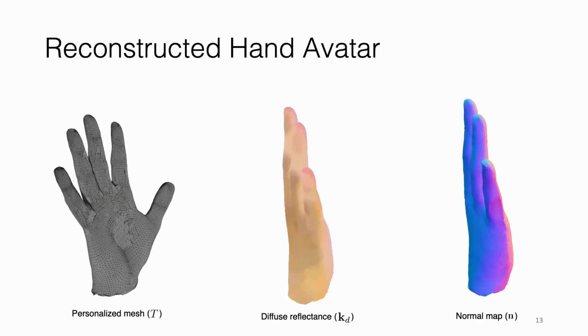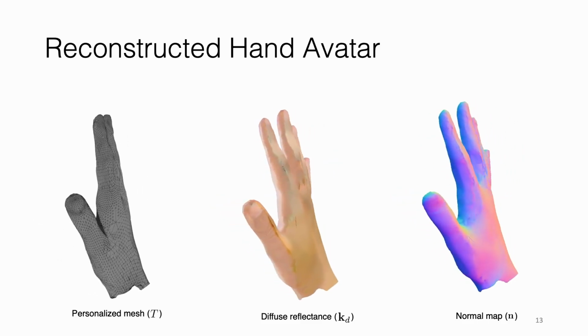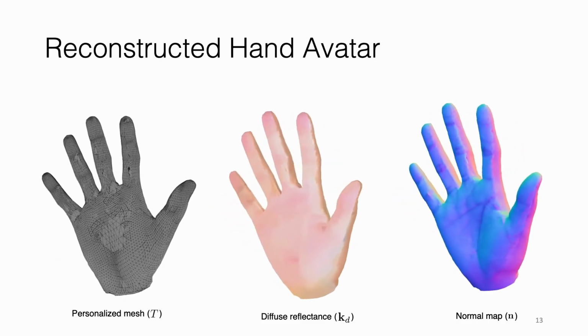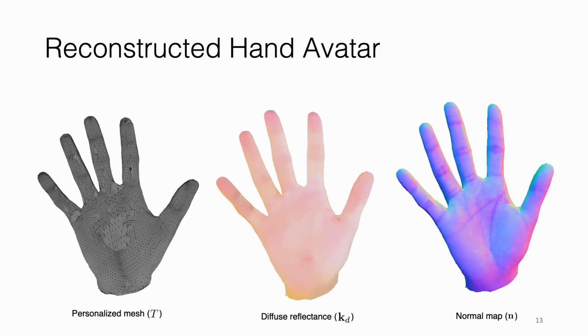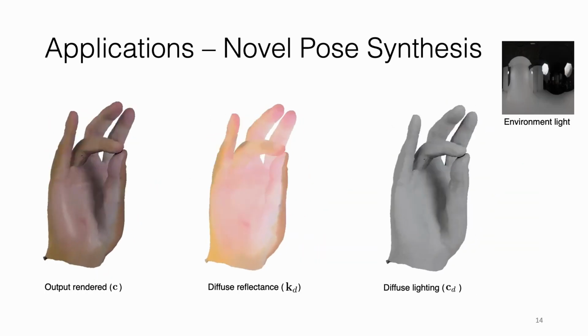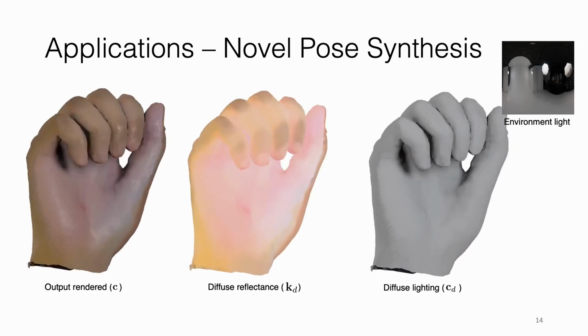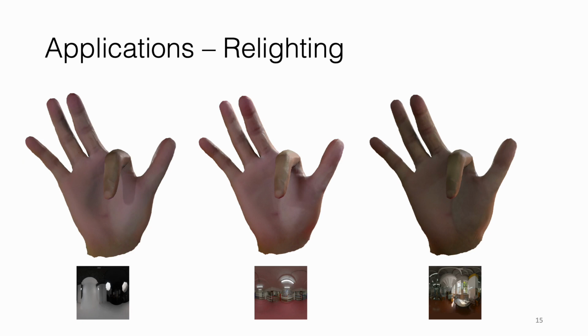And finally, here is the reconstructed avatar, showing the high fidelity mesh and detailed appearances captured in the diffuse reflectance and the normal map. We can now use our reconstructed avatar for various applications, for example, novel pose synthesis or relighting under different environment lights.